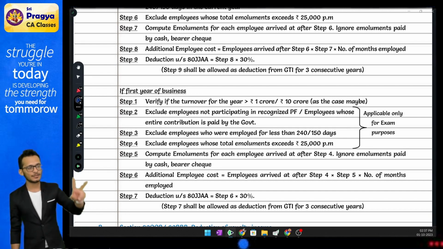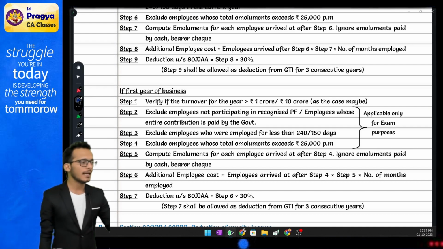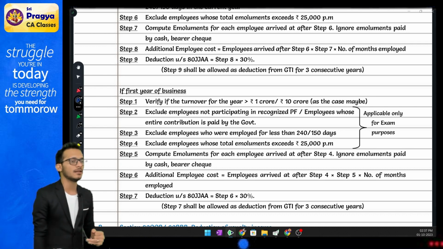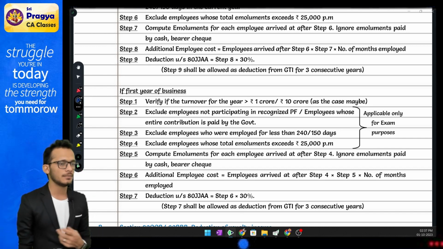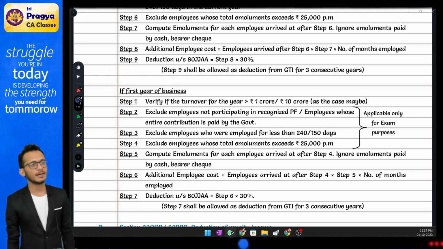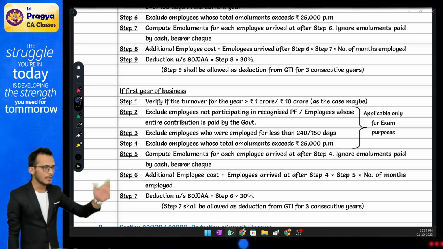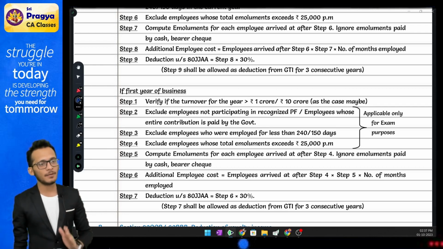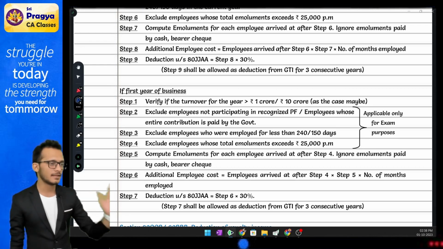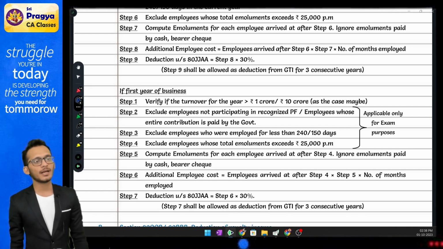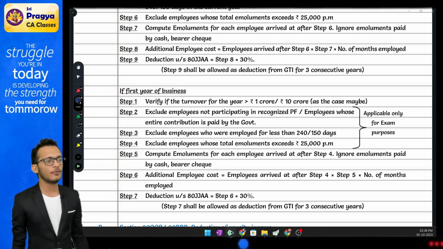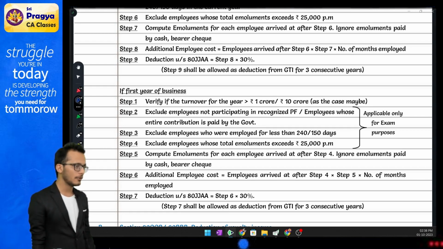Moving to the last heading, called heading CA. The heading CA only has two kinds of sections: 80TTA and 80TTB. These say that if a person is earning interest income, then the interest income can be claimed as a deduction subject to a maximum of 10,000 for 80TTA and 50,000 for 80TTB. 80TTB is applicable for resident senior citizens. In 80TTA, you can claim only on savings and post office savings. In 80TTB, you can claim for any deposits.